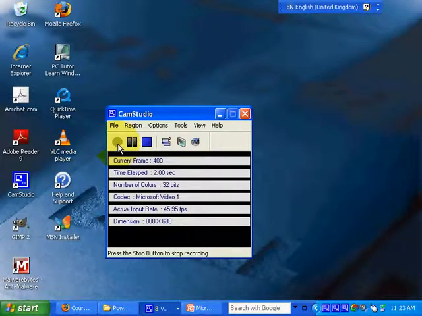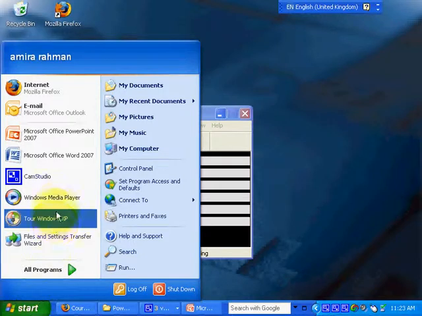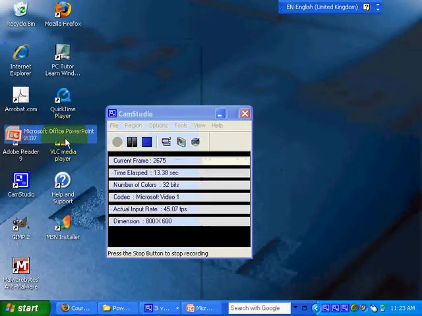This short video will show you how to create a hyperlink action button in PowerPoint. First you go to Start and open Microsoft PowerPoint.